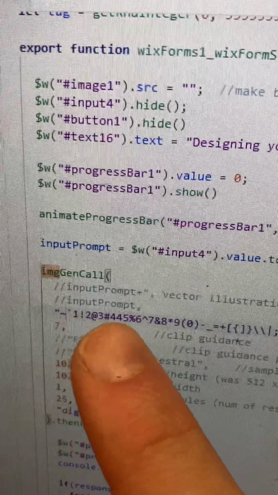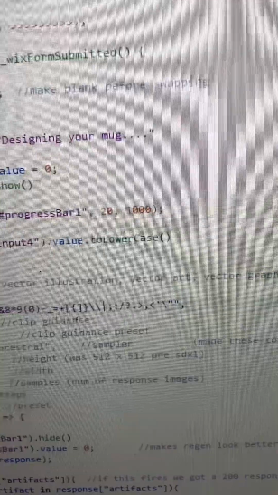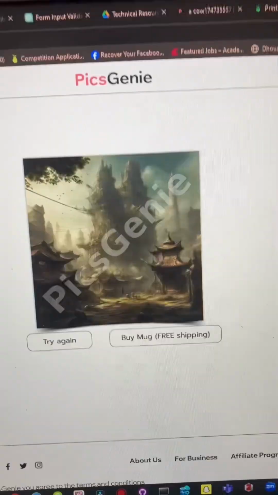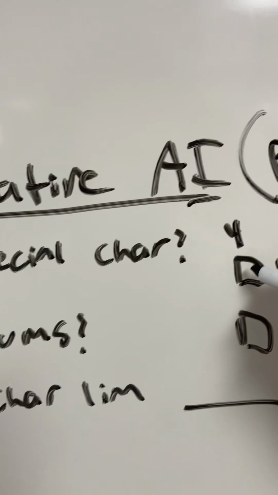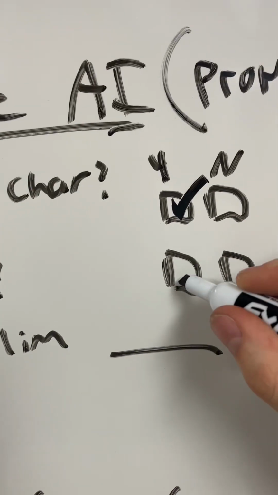I've got all these special characters and numbers. We're going 2 for 1 right there. I'm gonna send that straight to the API and see what happens. All right, and it worked. So the AI, we know, can handle special characters and it can handle numbers.